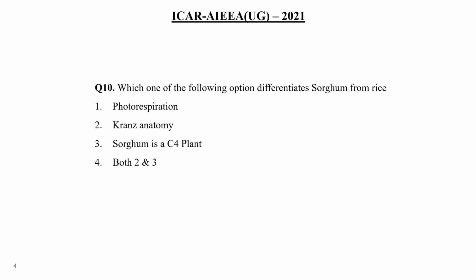Next question, which one of the following options differentiates sorghum from rice? Photorespiration, Kranz anatomy, sorghum is a C4 plant, both 2 and 3. Which of the following options differentiates sorghum from rice? Take 5 seconds.